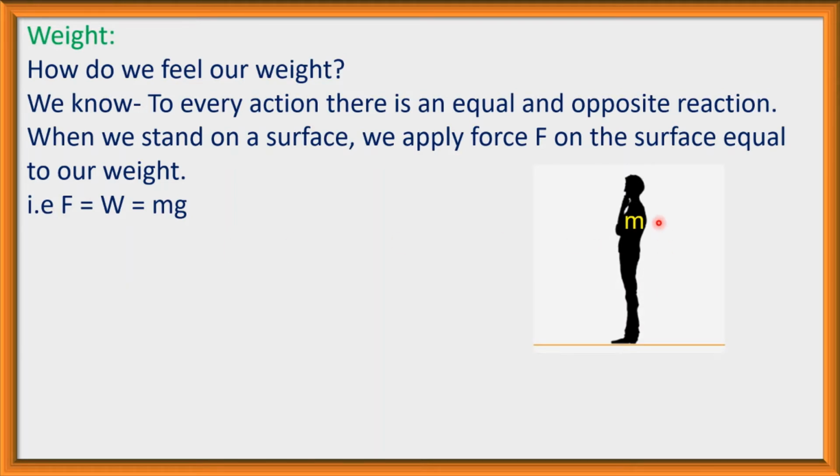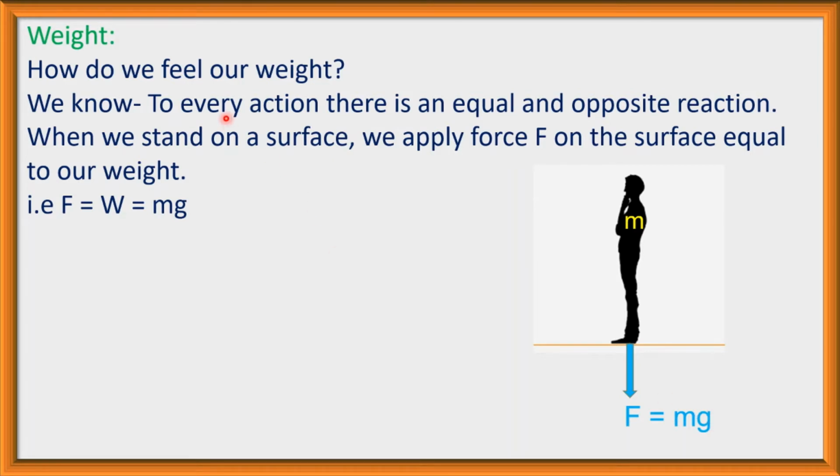Here m is the mass of this man, and he is standing on a surface. At the standing position, he is applying a force on the surface, and this force is equal to his weight, F is equal to mg.